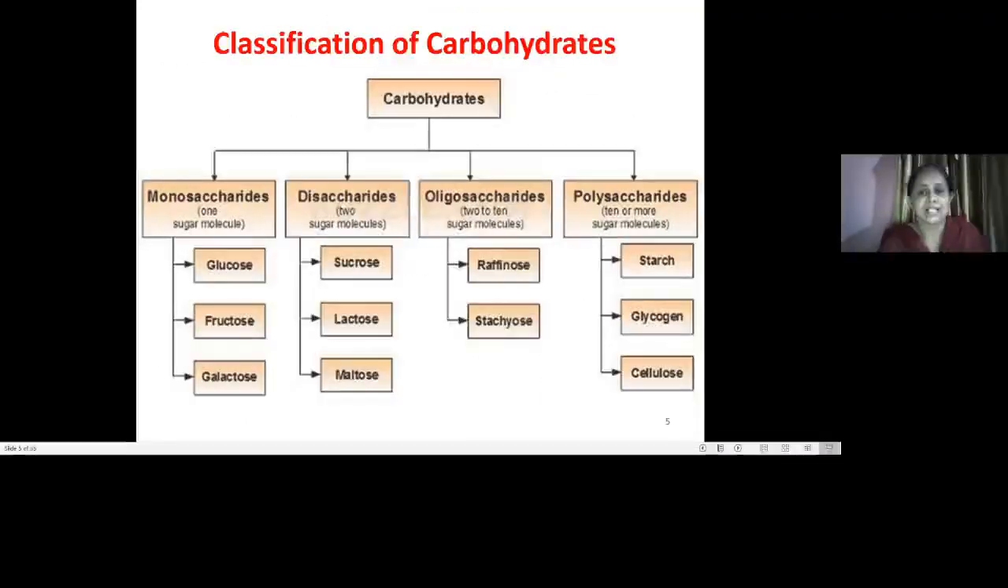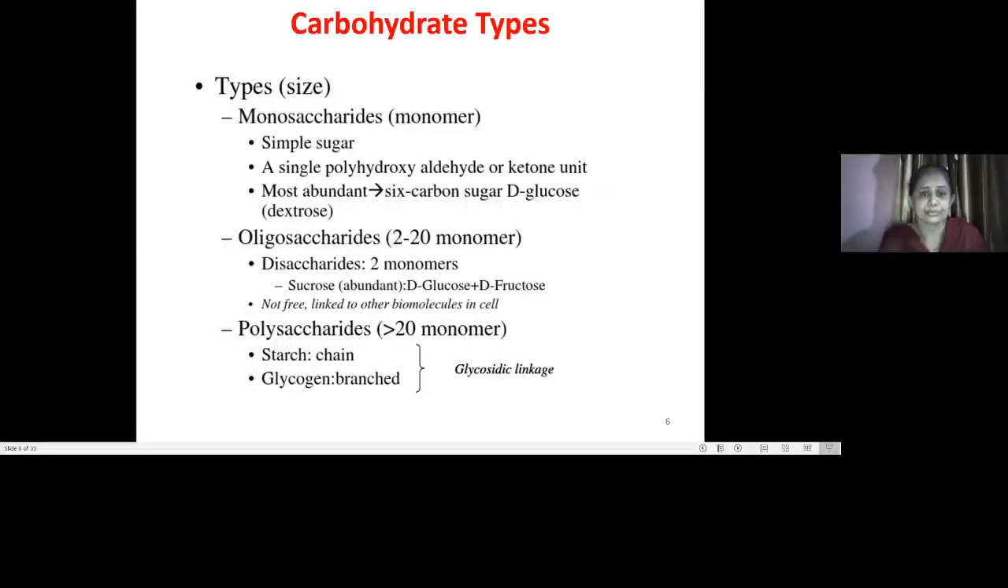Now, the classification of carbohydrates is based upon the number of sugar residues present. It may be a monosaccharide, having 1 sugar molecule; a disaccharide, having 2 sugar molecules; oligosaccharides, having 2 to 10 sugar molecules; and polysaccharides, having 10 or more sugar molecules. So this classification is based upon the size of the chain.